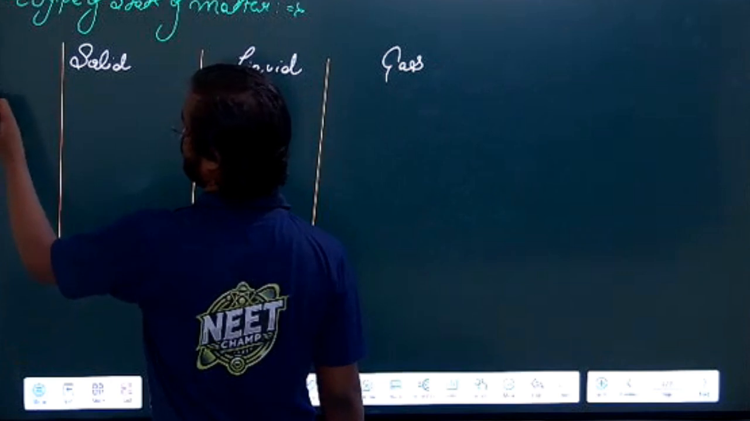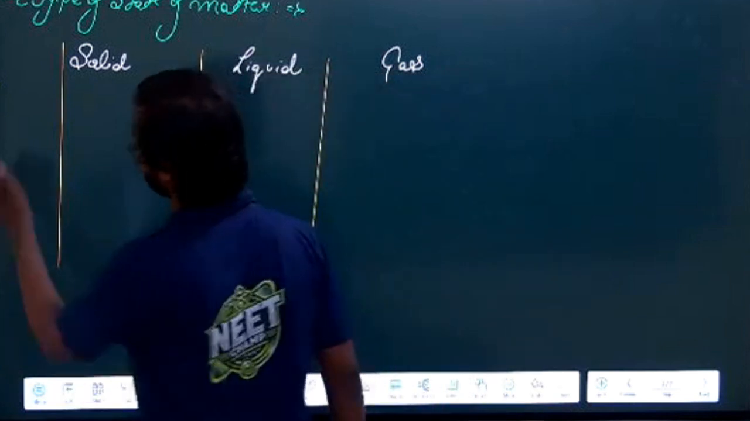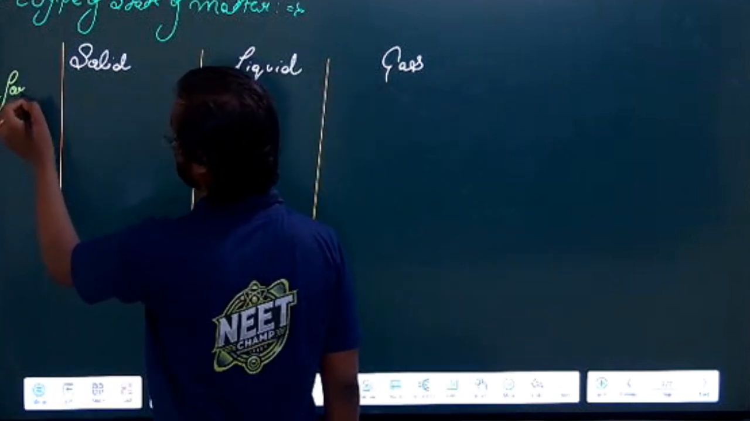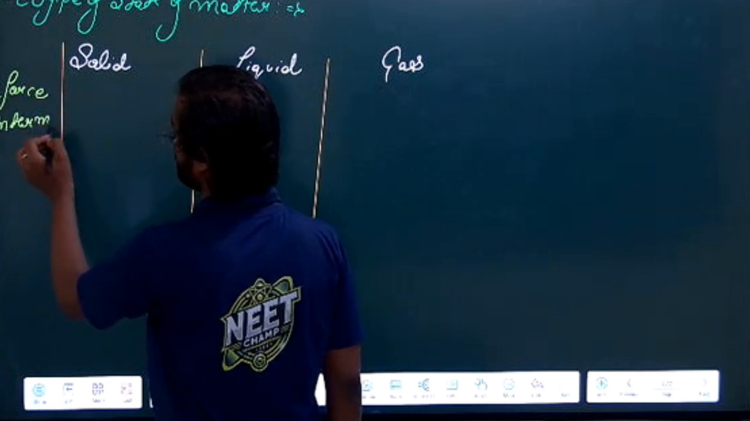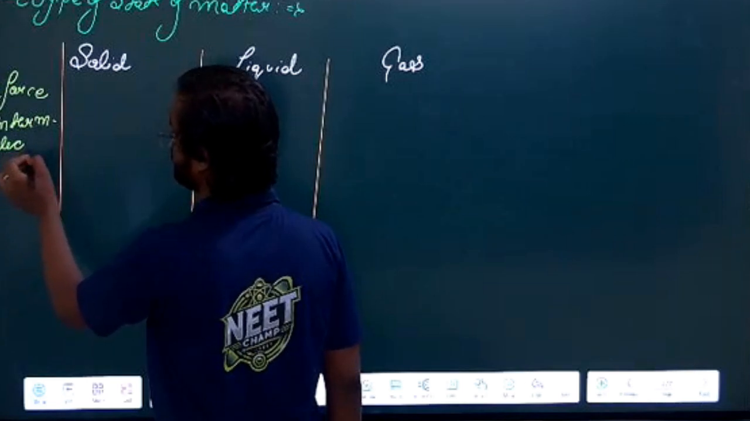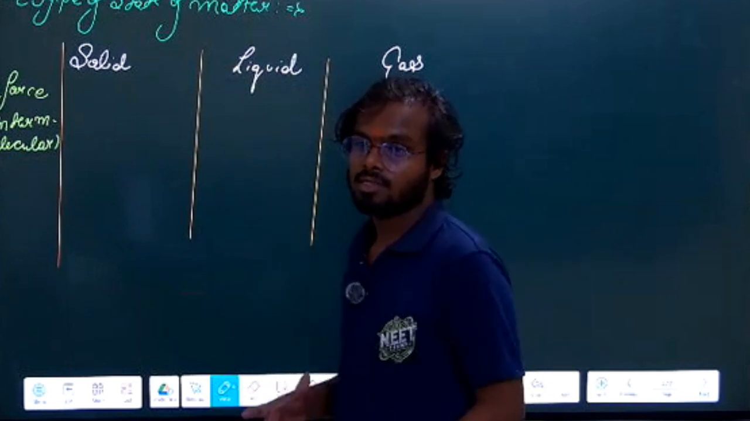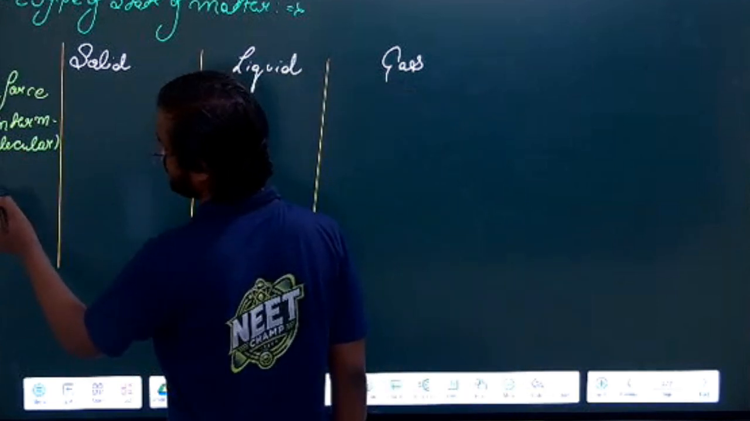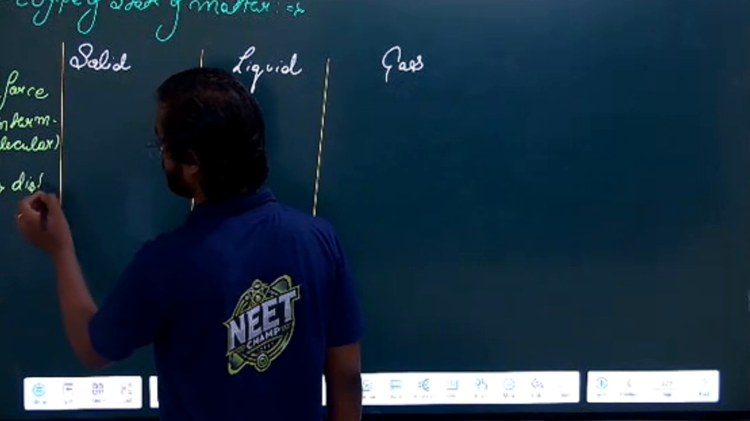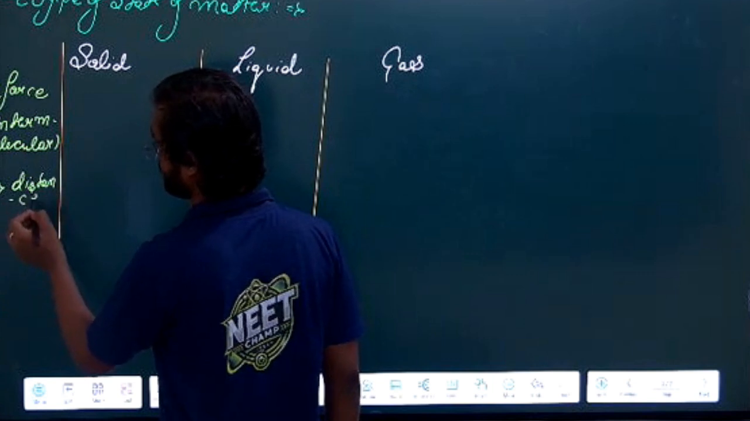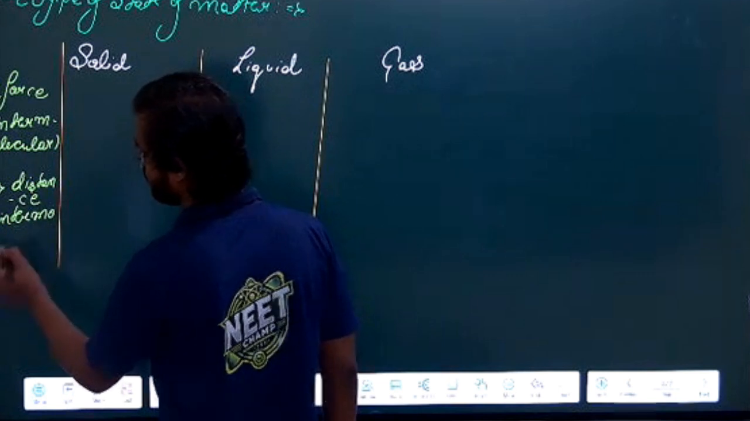is that the first basis is the force. Intermolecular force. What type of force? This is intermolecular force. If you remember, we learned about this in class 10th, right? That is force. The second criterion is the distance. What type of distance? That is intermolecular distance.